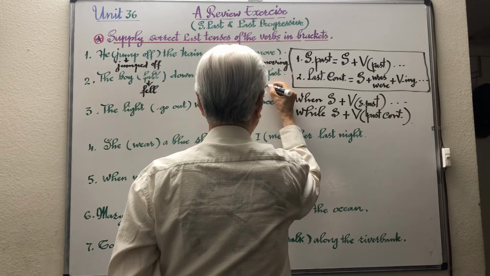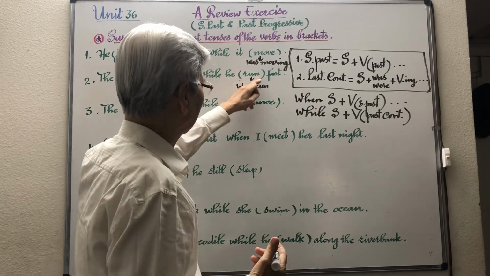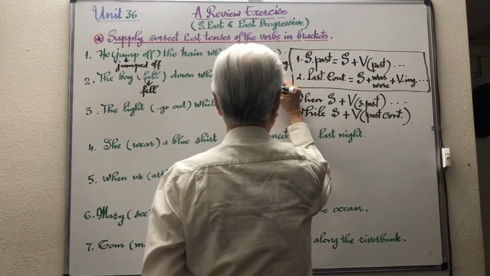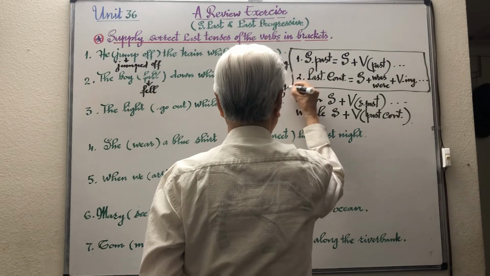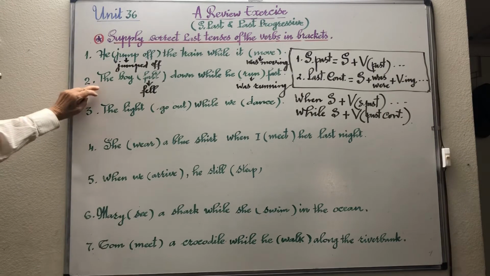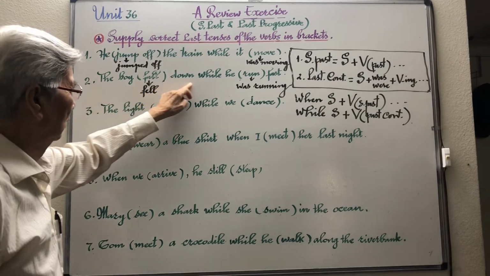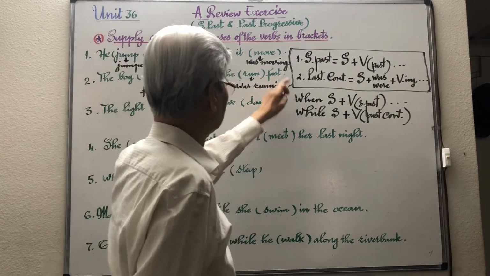Remember, run here has a double N, it means running. Now this sentence becomes: the boy fell down while he was running fast.